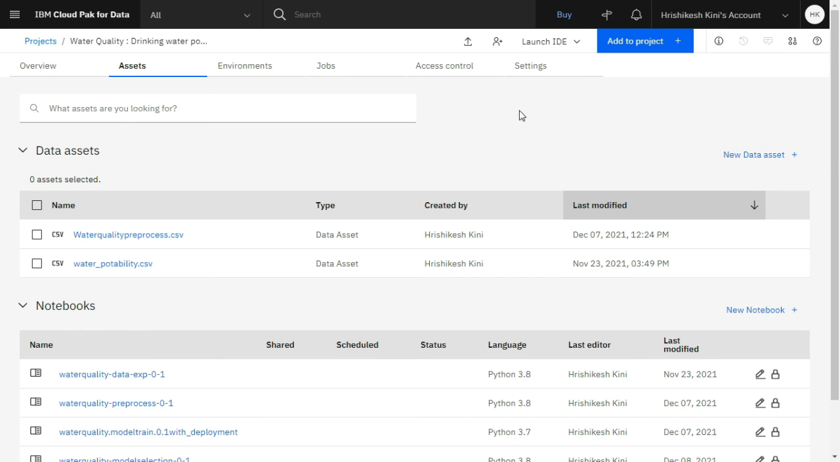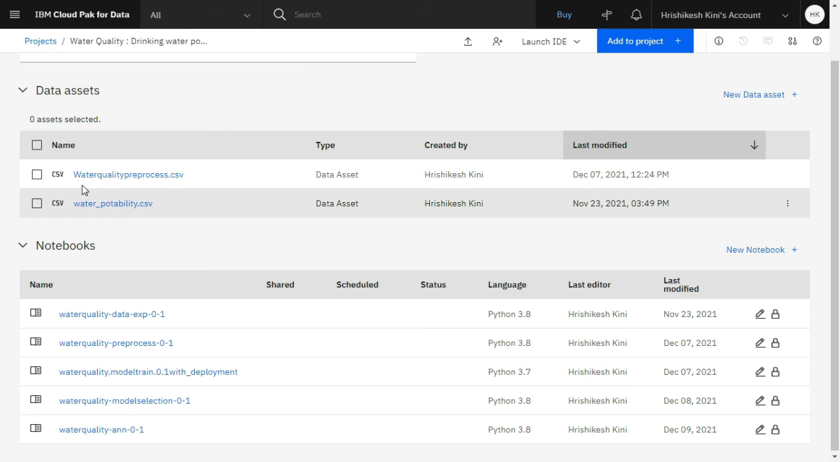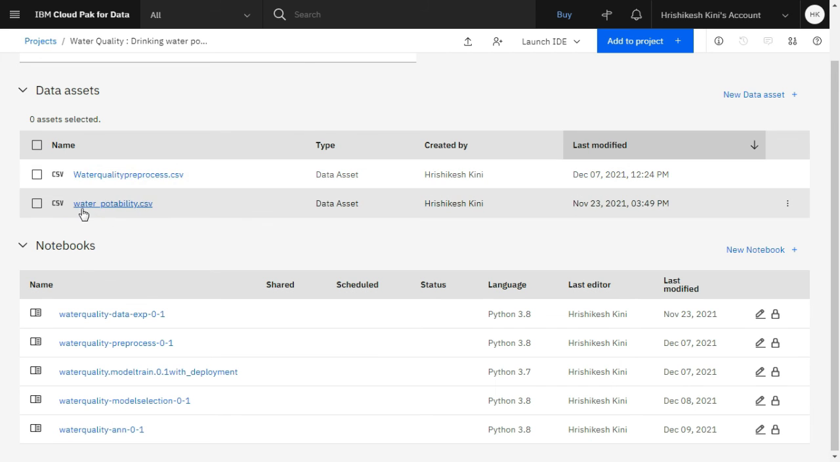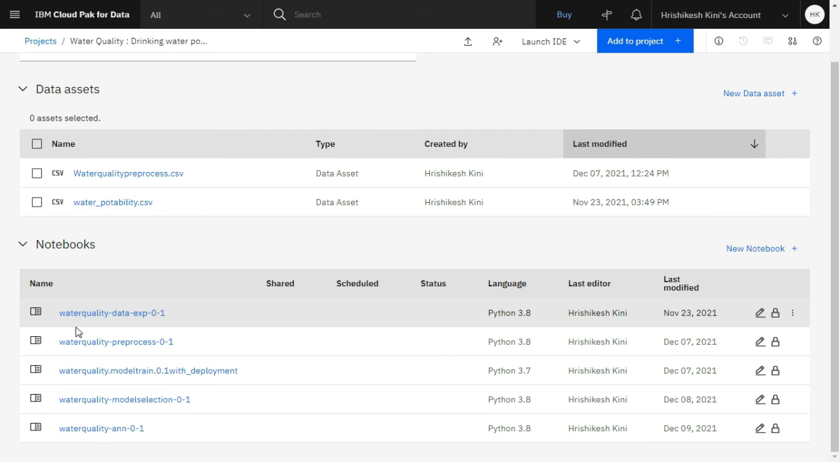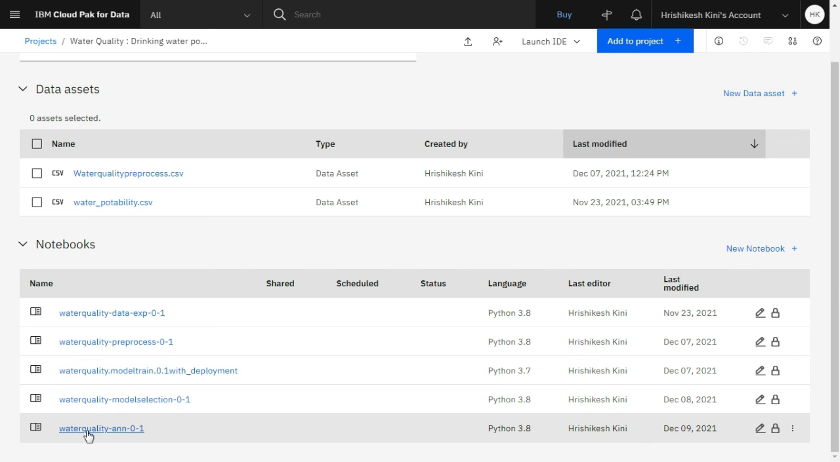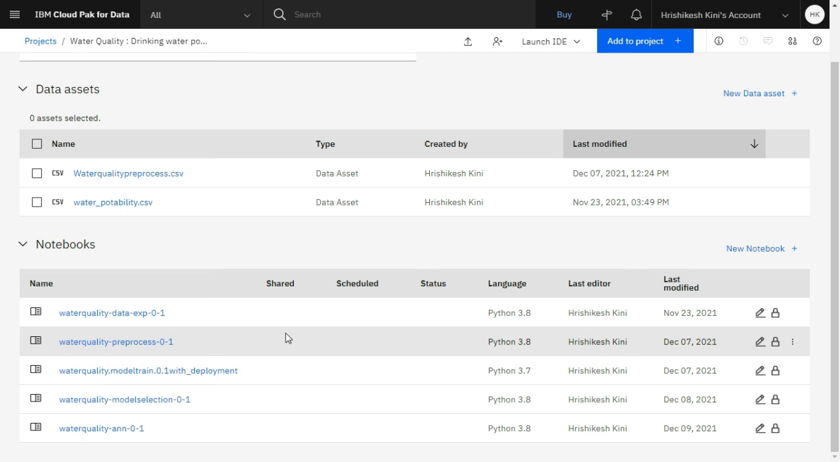This is my IBM Cloud platform. As you can see, the project is water quality, drinking water portability. I have a data asset, water quality pre-process, which I pre-processed from Jupyter Notebook. Then this is the raw data, water portability.csv. I have several notebooks: for data exploration, I have a separate notebook, then pre-processing data, model training with deployment, model selection, and deep learning artificial neural network. You can refer to all these notebooks. I will give the link to these notebooks in my GitHub.